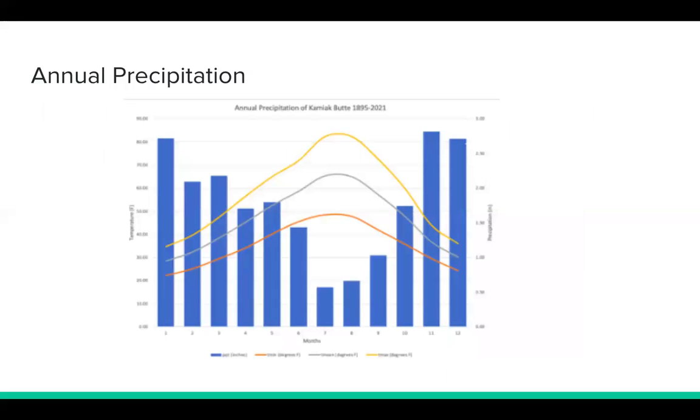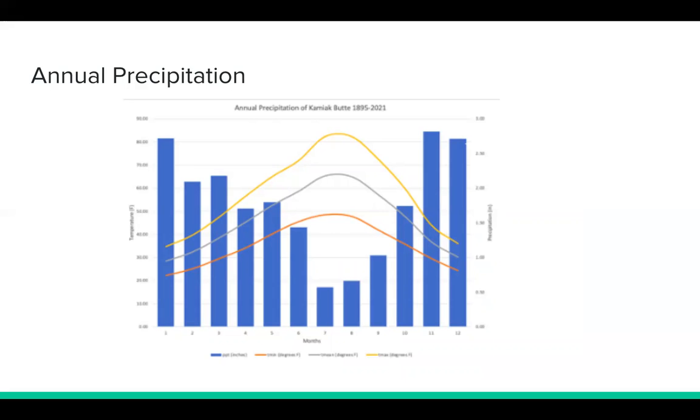This figure shows the annual precipitation in Kamiak Butte. The overall climate of Kamiak Butte is the result of a combination of the air mass, topography, continentality, and latitude. Taking all of these factors into account can give reason to the climate of Kamiak Butte. Kamiak Butte is situated in a marine-modified continental microclimate on the east side of the Cascades, about 350 miles from the Pacific Ocean.